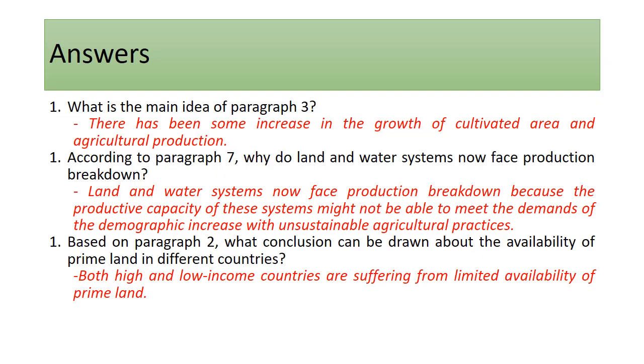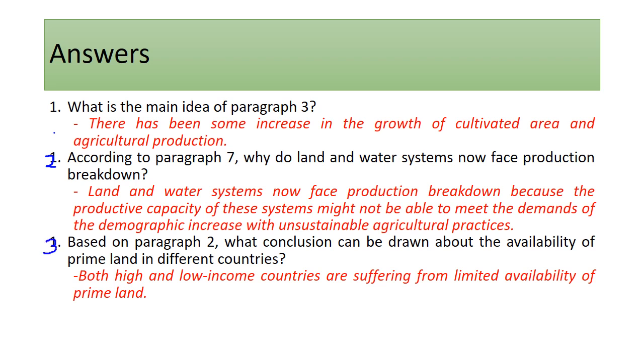So let's read the answers together. As we said here, what's the main idea of paragraph 3? There has been some increase in the growth of cultivated area and agricultural production, yes. Number 2, of course, why do land and water systems now face production breakdown? Because productive capacity might not be able to meet the demands of demographic increase with unsustainable agricultural practices.